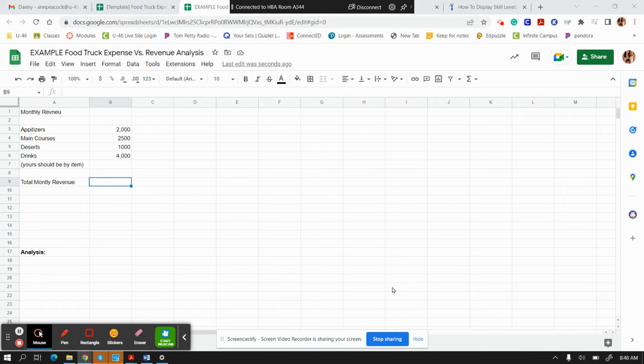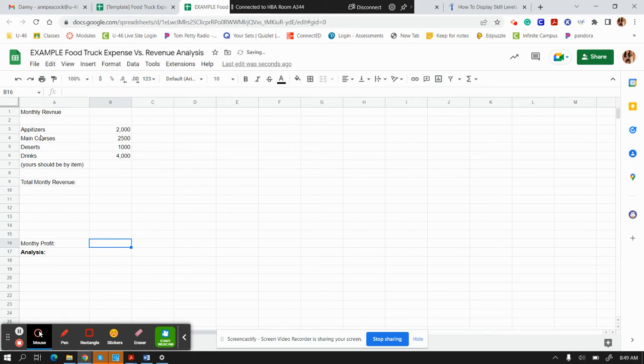Okay, for this assignment, what you need to do is figure out your monthly revenue. I should spell that correctly. Revenue. Actually, you're figuring out your monthly profit. So you need to analyze, are you going to make money or not? What tweaks do you need to make to your menu or to how many people, maybe the area you're selling, to make sure that you are making enough money.